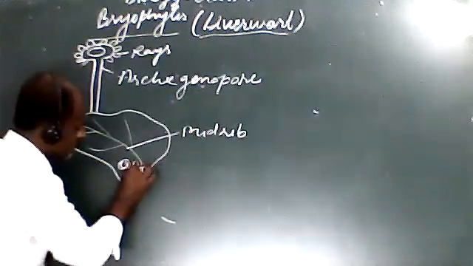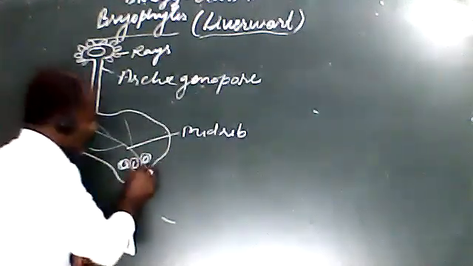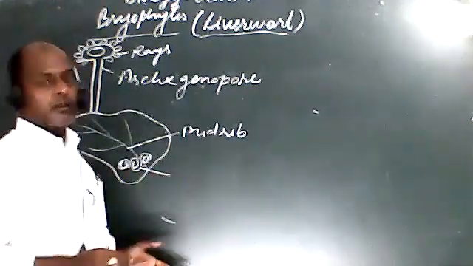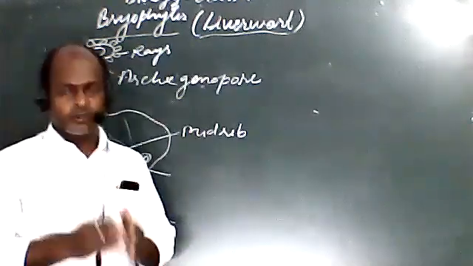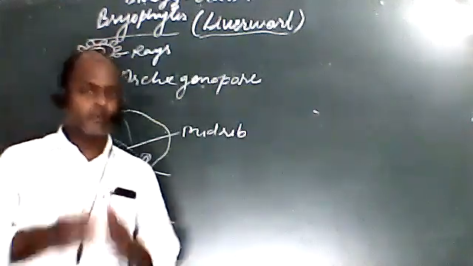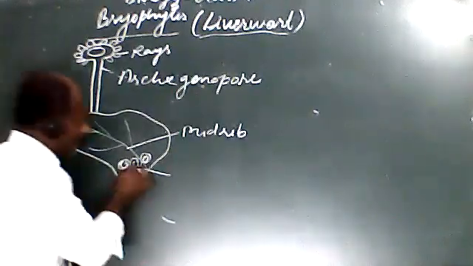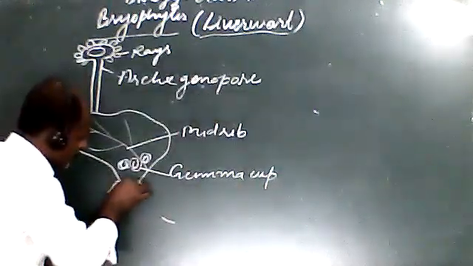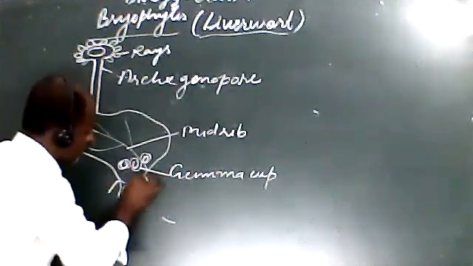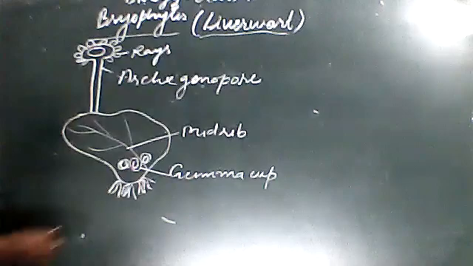Here there are cup-like structures. This cup-like structure is called Gemma cup, or sometimes it is read as Jimma cup. It is not a matter. At the base there is a cup-like structure called Gemma cup, and at these places root-like structures arise. There are no true roots, but root-like structures are present, and these are called rhizoids.